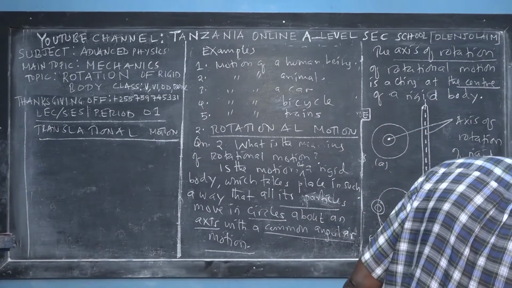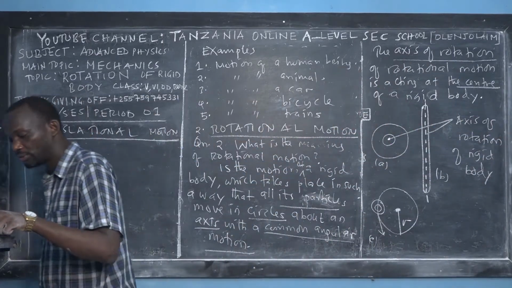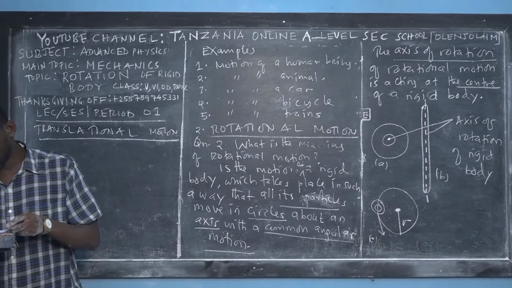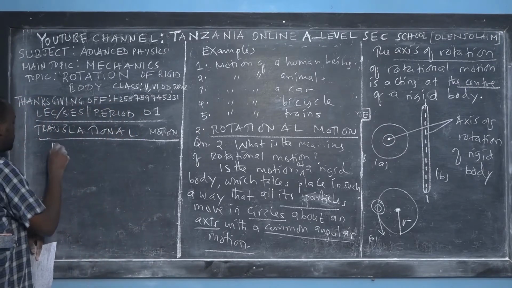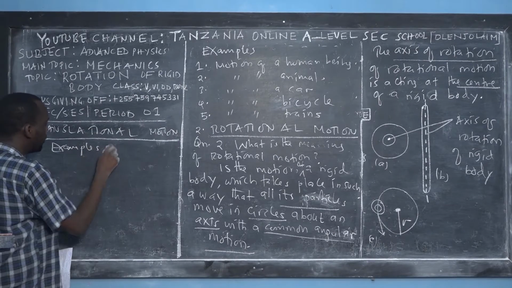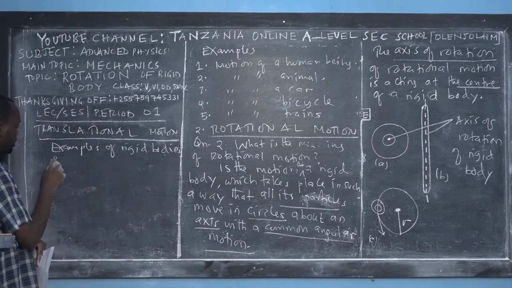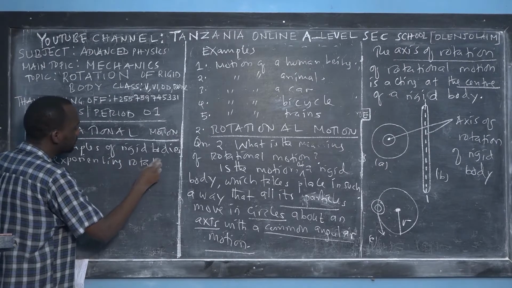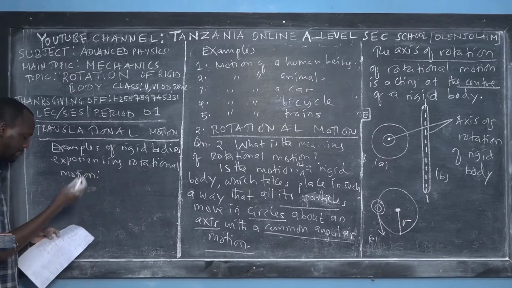So after teaching you rotational motion and those types of motion, what are the examples of rotational motion? Examples of rigid bodies experiencing rotational motion. I will give you real life examples, because physics is the study of nature. I have a few of them, but there are thousands.